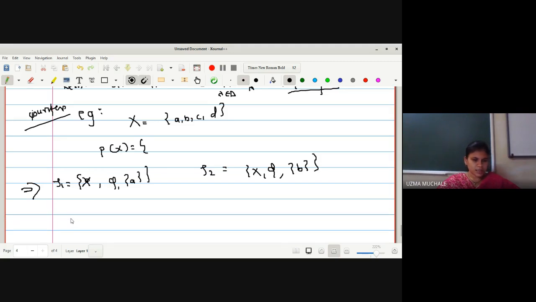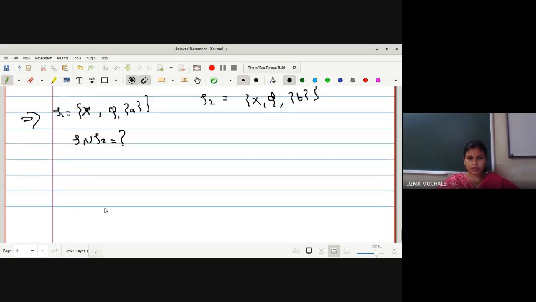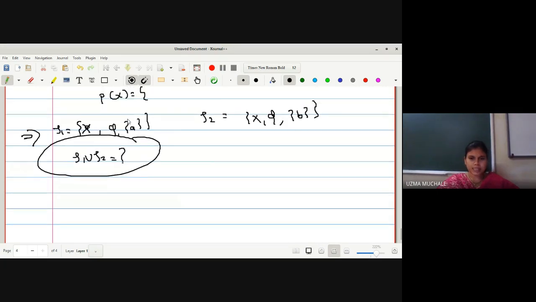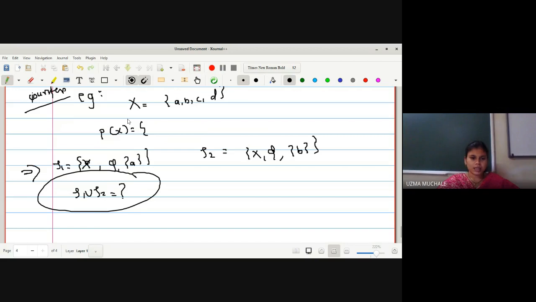Your aim is to check whether T1 union T2 is a topology or not. For intersection, we have proved the result by the theorem itself, so that result is obviously true. But we have to give a counterexample that the result is not true for the union. Can anyone tell me why the result is not true for the union by seeing this example and doing some calculations?